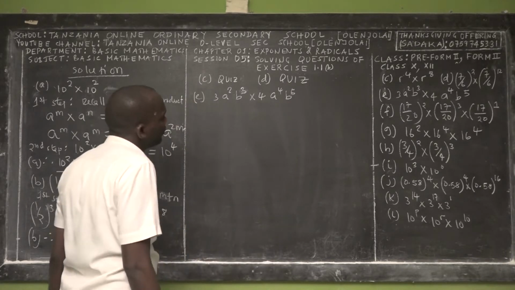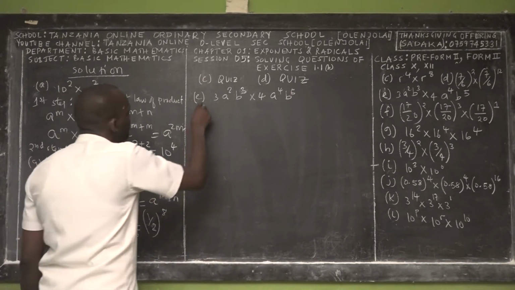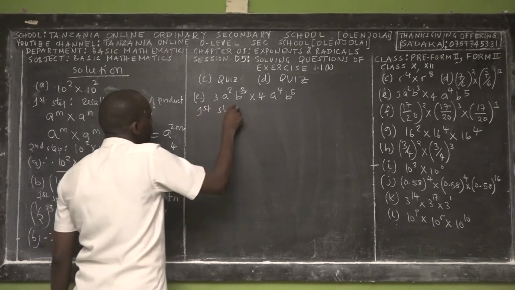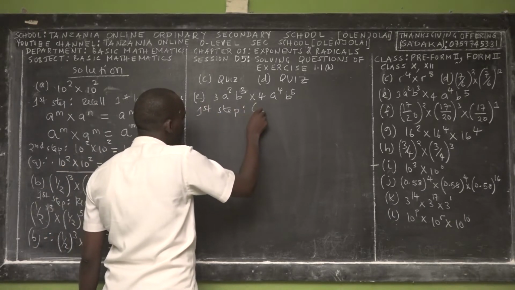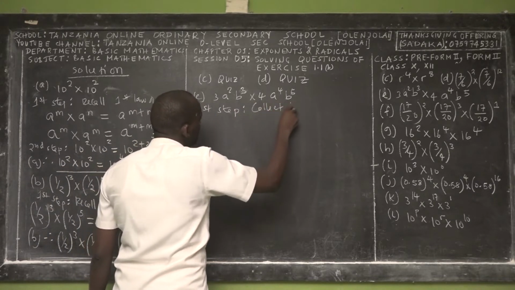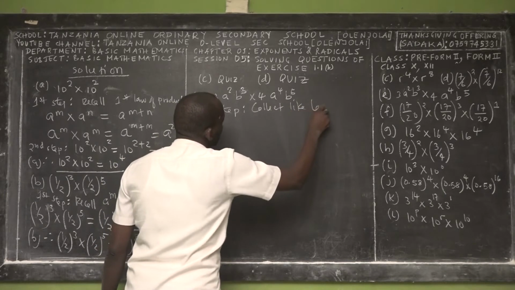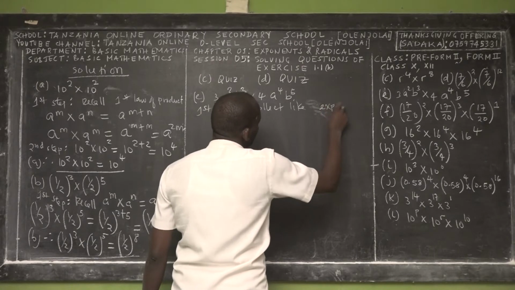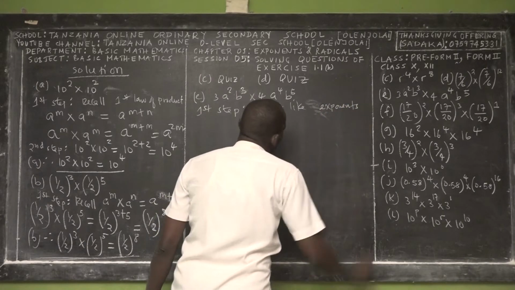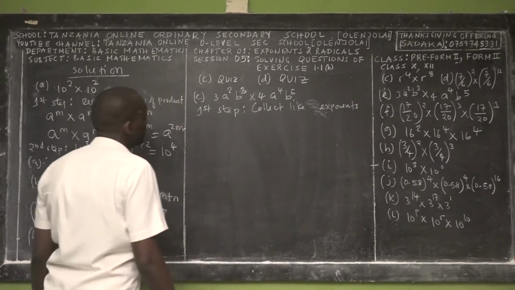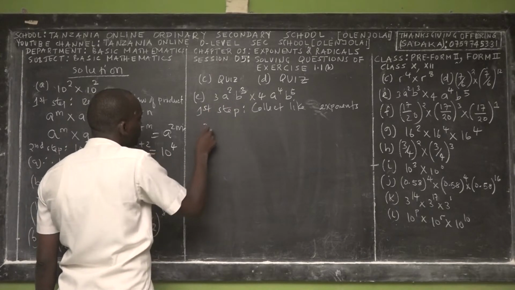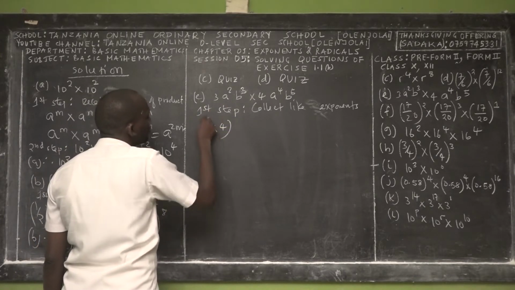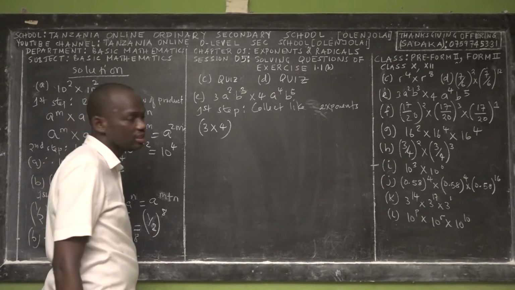Right? So if you examine, we can collect. The first step, I told you that you have to collect like terms, or like exponents, let's say. So collect the like exponents together. 3 and 4 are not exponents, so we can take them to the left-hand side.